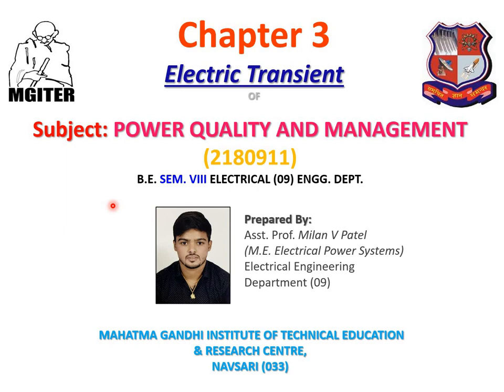I will discuss today chapter number 3, Electric Transient, of the subject Power Quality and Management, having a subject code 2180911 from the BE Semester 8 Electrical Engineering.